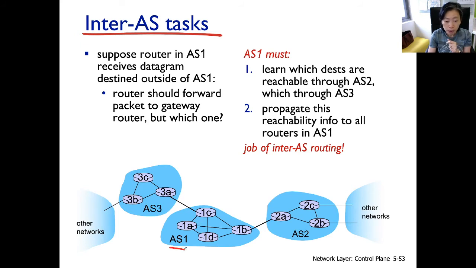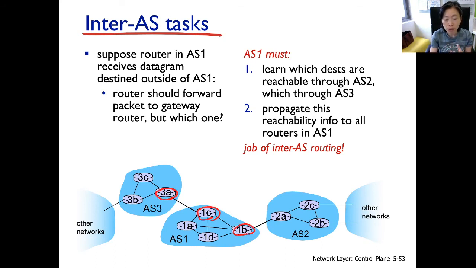Look at AS1 here, 1A, 1B, 1C, and 1D. So these routers within AS will run the intra-AS routing. Therefore, they will know the shortest path going to each other. No problem. Now, at the higher level, at the inter-AS routing level, we have these gateway routers.